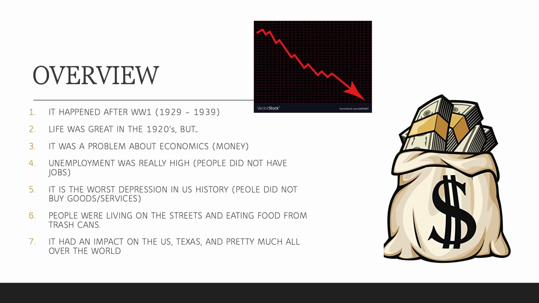First, the Great Depression happened after World War I. It lasted for 10 years, from 1929 all the way to 1939. Guys, the Great Depression was not a happy moment in US history. Just imagine living in sadness for 10 years. It was a really tough time, and you're going to see why in a little bit.